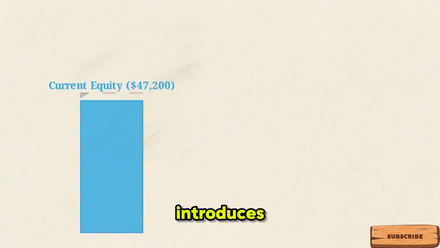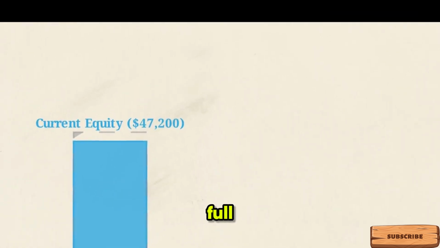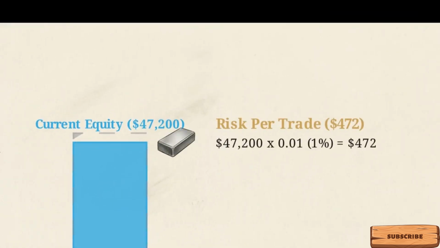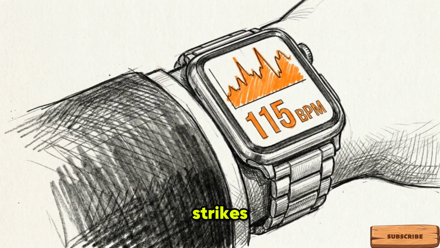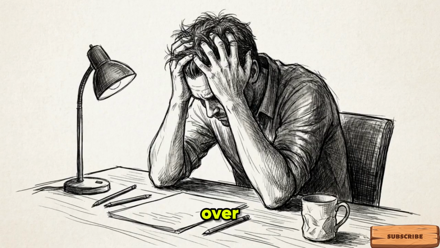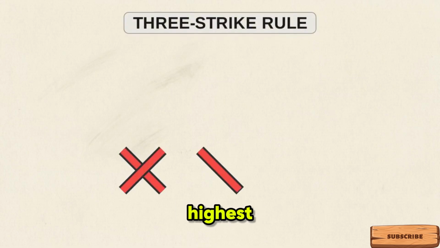Step 3 introduces the 3-strike rule. This is the maximum number of consecutive full losses you will allow yourself to take in a single session. Multiplying your per-trade risk by 3 strikes gives you a mathematical ceiling. When you hit 3 straight losers, the rule dictates your day is over, providing a structural stop when the urge to force a recovery is highest.